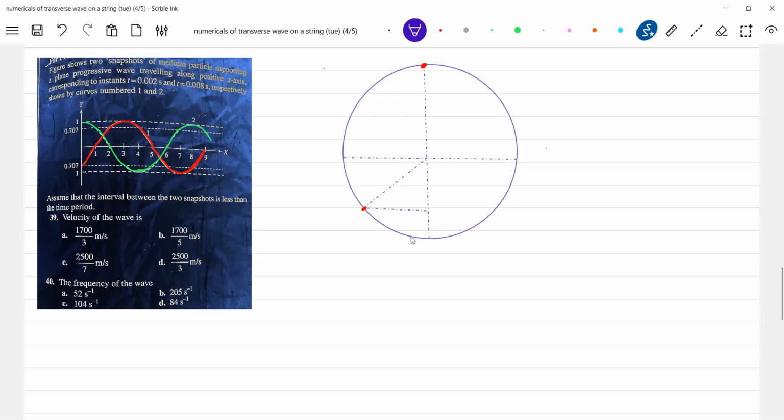Let's take this as amplitude A. What can this be? This should be A by root 2. And what is A? A is equal to 1 centimeter. He didn't mention it, so let's assume that. Don't write the y-axis as 1 meter. A transverse wave pulse of that big an amplitude is not possible.